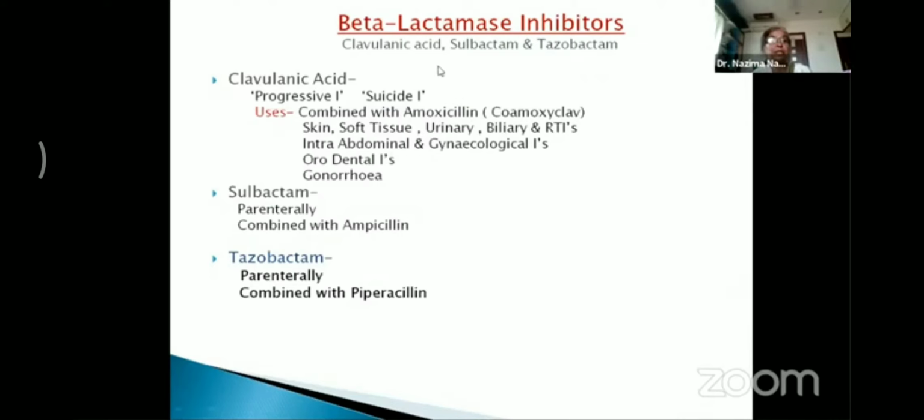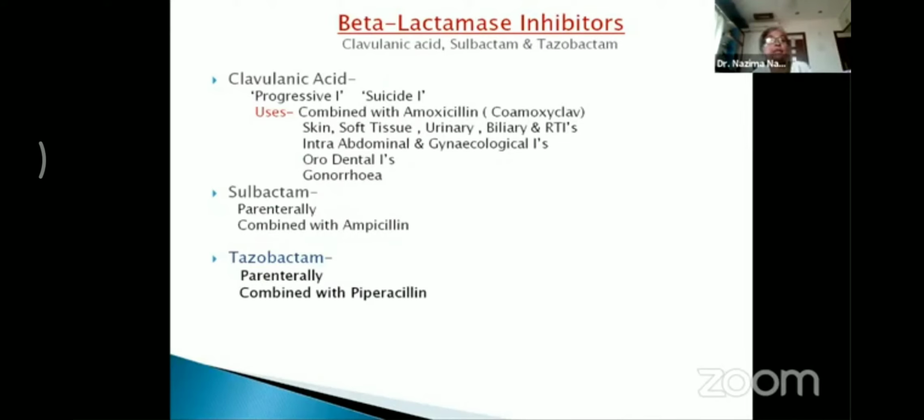Now, clavulanic acid is called a progressive inhibitor. That is, the inhibition increases with time. Initially it is reversible, later it becomes irreversible.